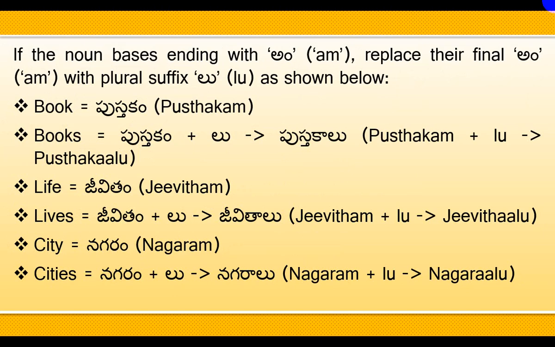If the noun bases end with the sound mu or m, replace their final sound with plural suffix lu as shown on the screen. Book means pustakam. Books means pustakam plus lu becomes pustakalu. Sometimes you can also say pustakamulu, but most of the time we use pustakalu. Life means jeevitam. Lives means jeevitam plus lu suffix becomes jeevitalu.